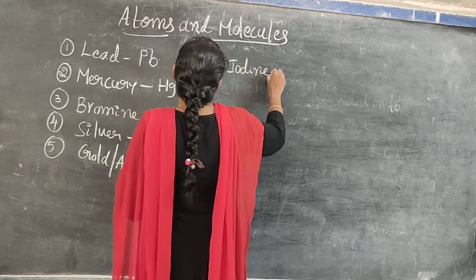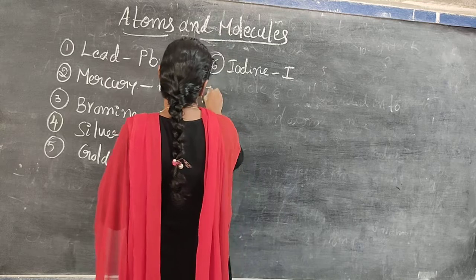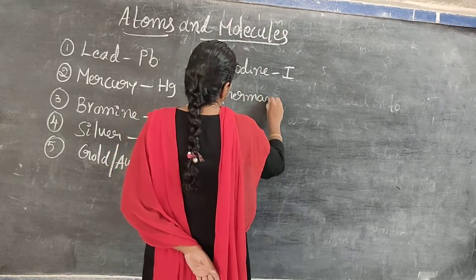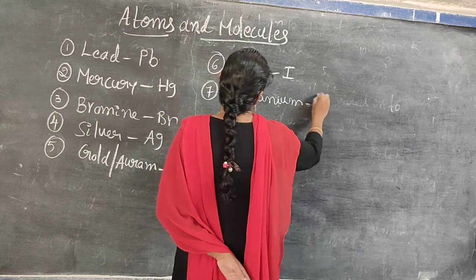Iodine, symbol is I. Germanium, symbol is Ge.